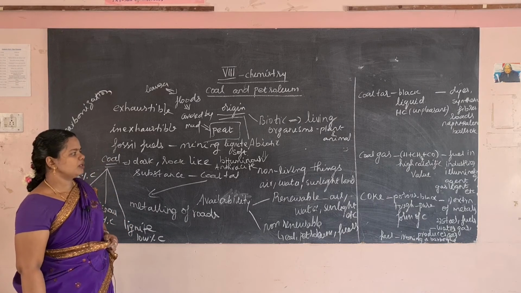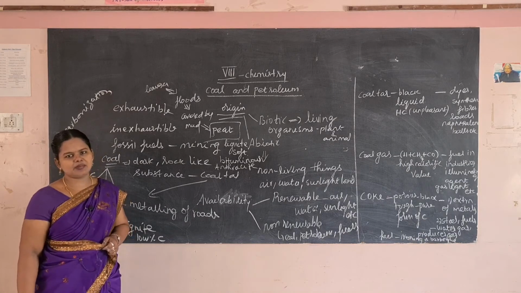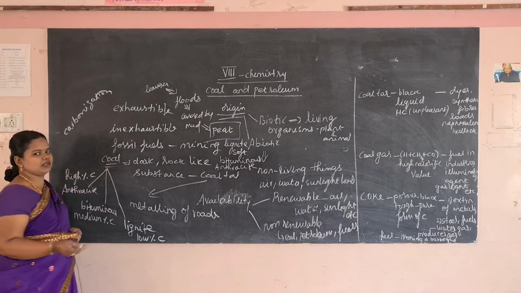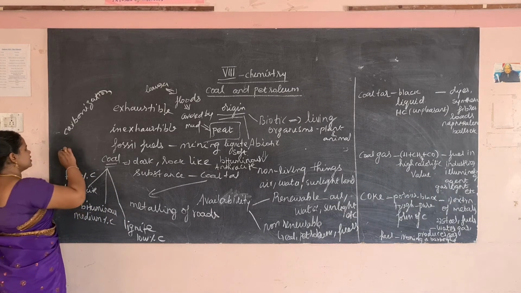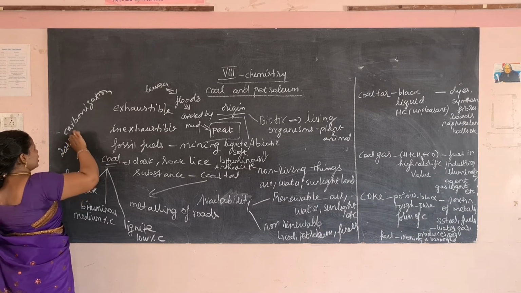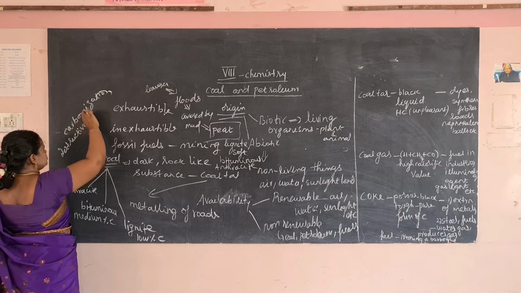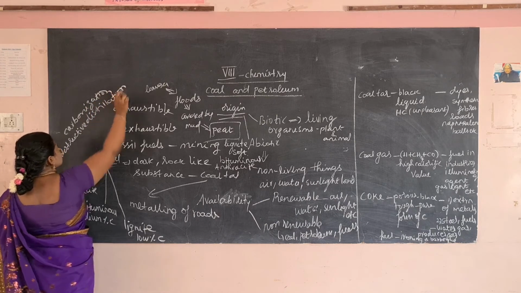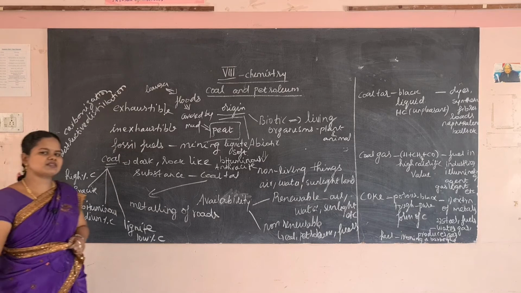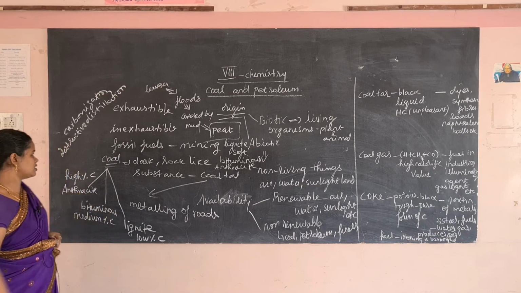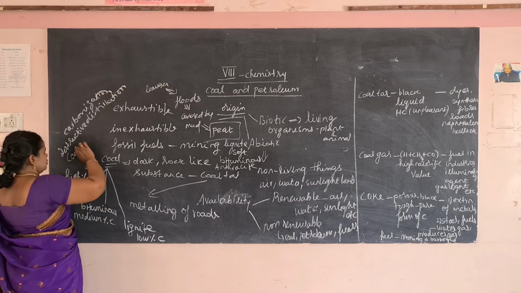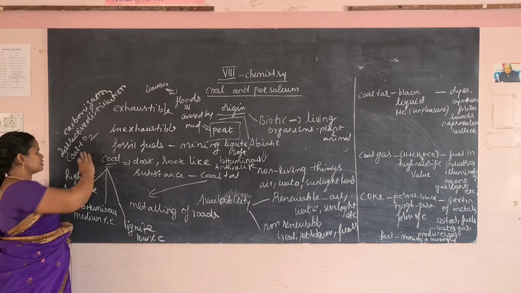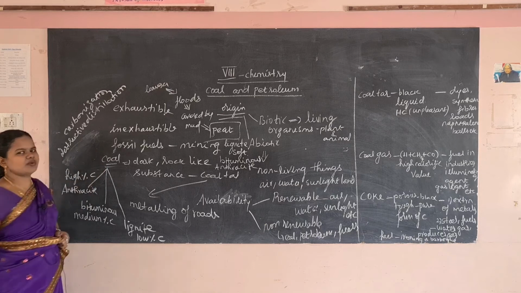Now, how is this coal obtained in industries? It is obtained by destructive distillation. What is this destructive distillation? It is heating coal in the absence of oxygen. That is known as destructive distillation.